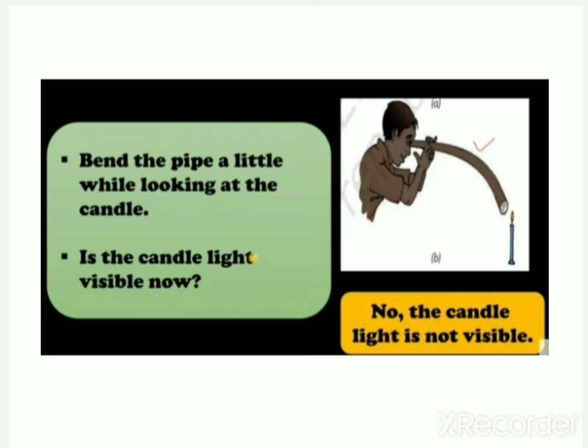Now, what you have to do? Bend the pipe a little while looking at the candle. Means you are able to look at the candle. Now bend your pipe a little and try, is the candlelight visible now? Try to see the candle with the bent pipe. So what do you observe? No, the candlelight is not visible through the bent pipe.